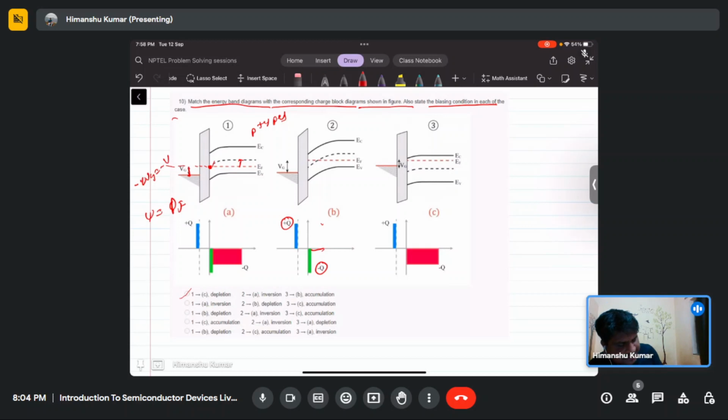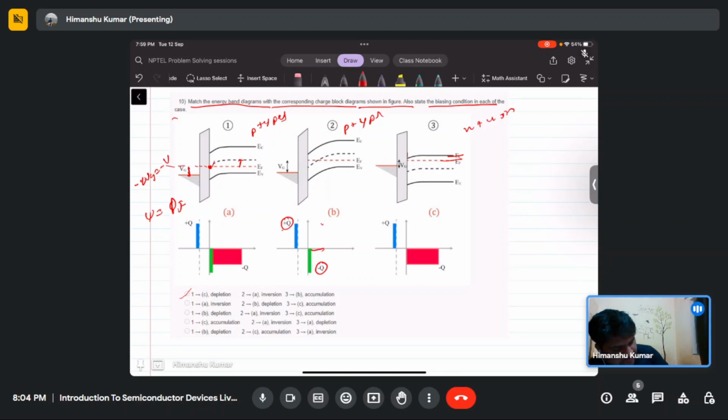So let's analyze the third case. This is a p-type substrate, and this is an n-type substrate. As you can see, in the bulk, EC is closer to EF. If you apply a negative bias here, the charge at this interface will be positive, and there will be accumulation of electrons at this interface.